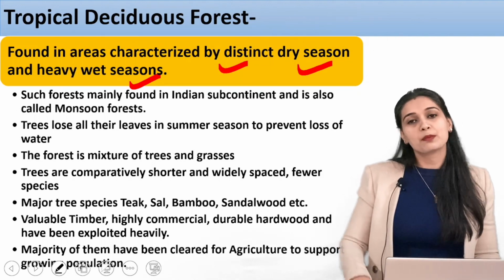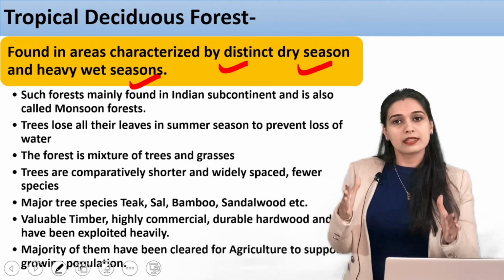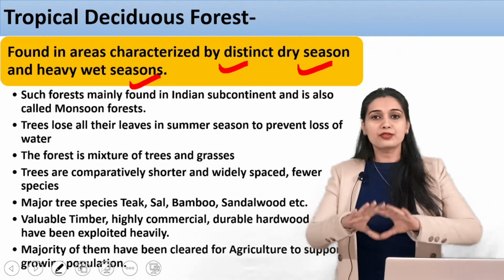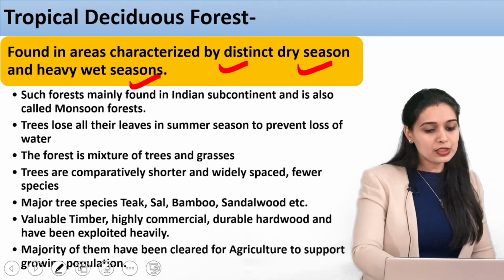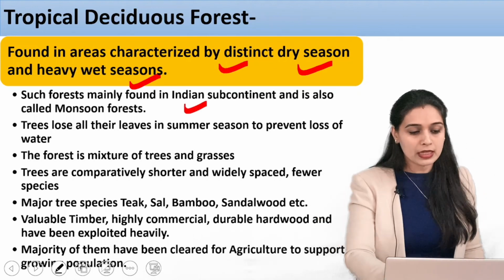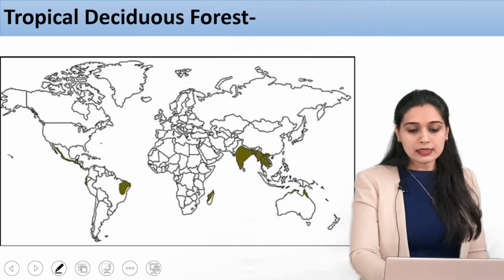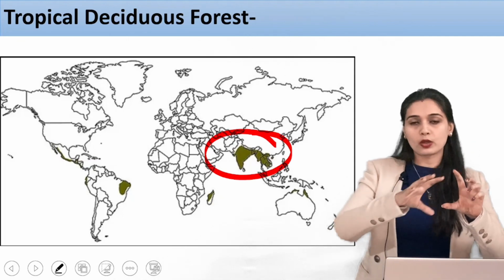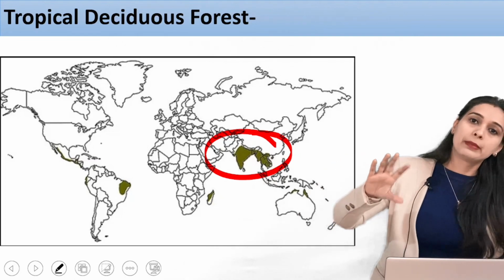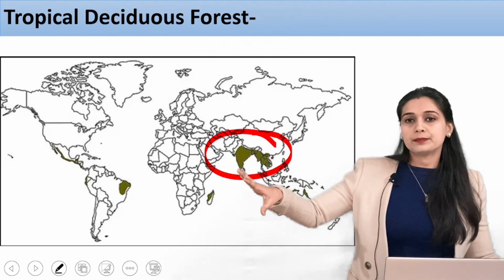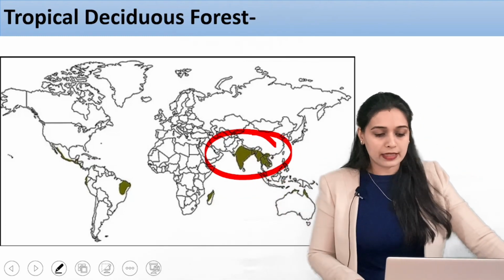They are also known as monsoon forest, because see, monsoon is the time where India receives the maximum amount of rainfall, and the rest of the year it is almost a dry season. All right, so such forests are mainly found in the Indian subcontinent and are also known as monsoon forest. So let us see in this diagram. All right, so this is the Indian subcontinent. When we talk about the subcontinent, we'll also talk about the neighboring countries. Okay, we talk about Myanmar, we talk about Thailand, Cambodia, Laos, Vietnam. So these also come into the subcontinent, fine, Nepal, all these areas.